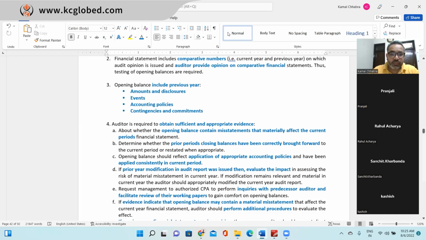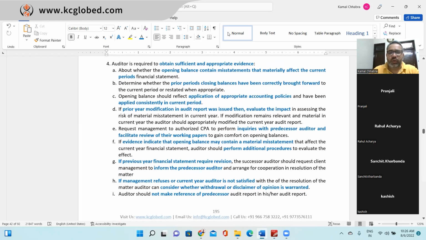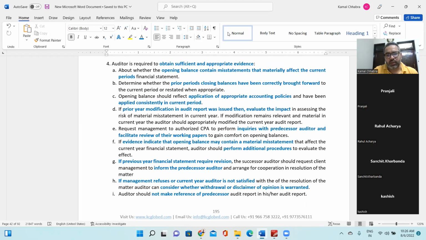Cool. So now you need to test these opening balances. What audit procedures as a CPA would you perform to obtain sufficient and appropriate audit evidence over the opening balances, amounts, and disclosures? The first one is whether the opening balances contain misstatements that materially affect the current period financial statement.